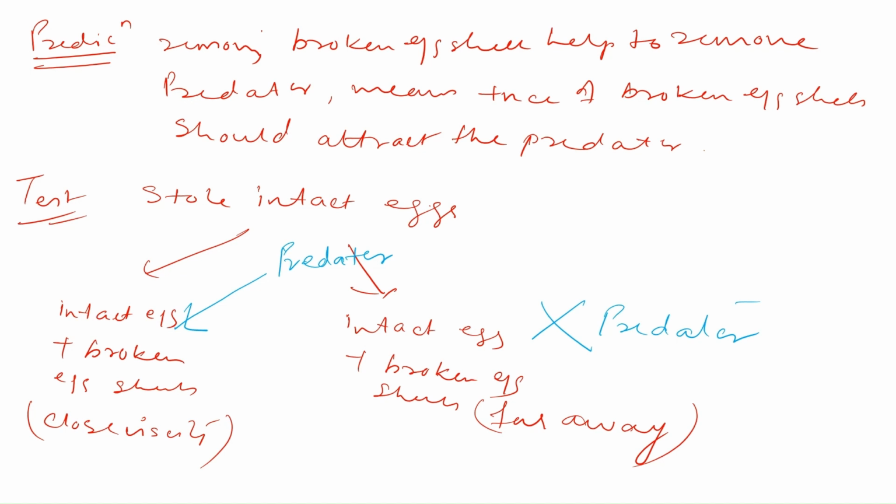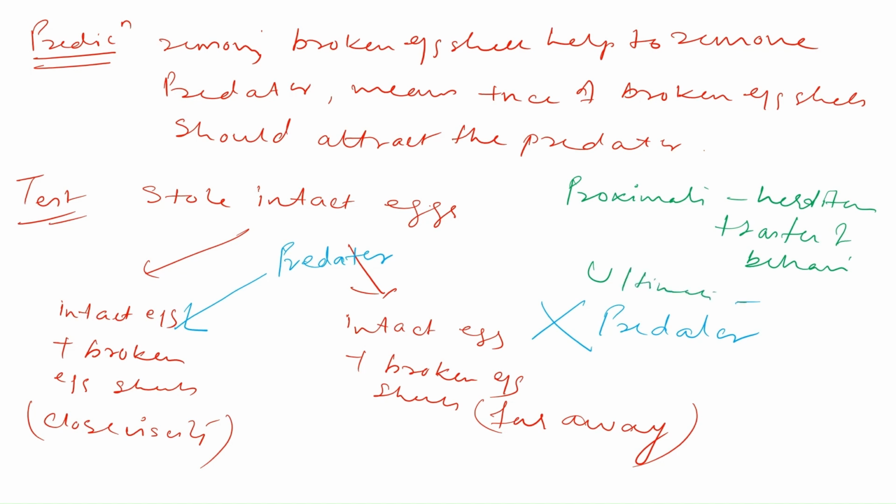So from this experiment, the proximate cause is hereditary transfer of behavior, and the ultimate cause is that the character provides reproductive success. That means it has an evolutionary benefit. So for any characteristic or phenomenon, we can have a proximate causation and also an ultimate causation.